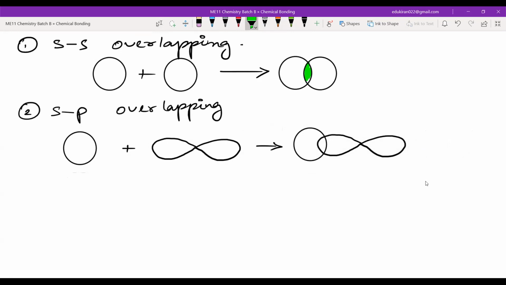So only one more point that I will ask all of you to observe is, how many lobes from each of the atomic orbitals is overlapping? How many lobes from each atomic orbital? One lobe. One from each.